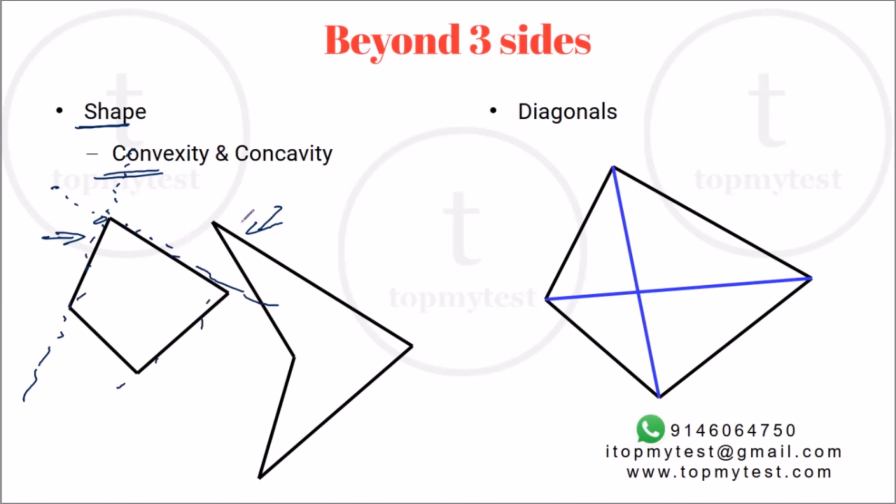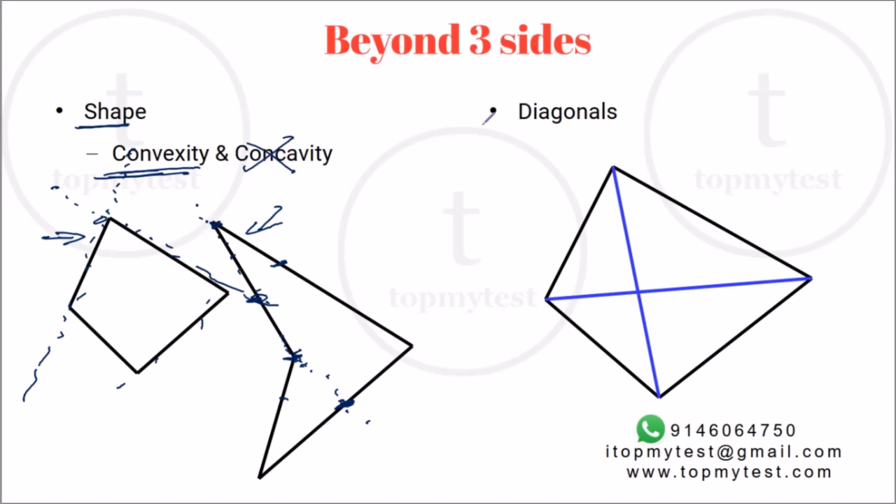Other way to do it is if you extend the edges, it should not intersect a non-adjacent edge. For example, this edge has two adjacent edges, this and this, so it will intersect at these two points with the adjacent edges. In a concave figure, if you extend this edge, it will intersect a third edge as well, or a fourth edge as well. And even if it happens for one of the edges, the figure becomes a concave figure. As we discussed, all the relations that you usually get are for convex figures, not for concave figures.